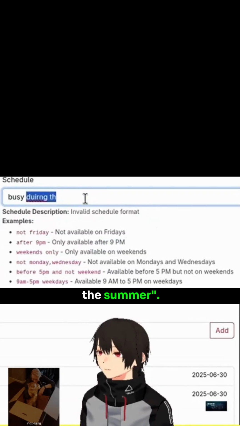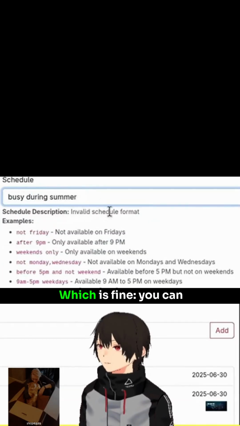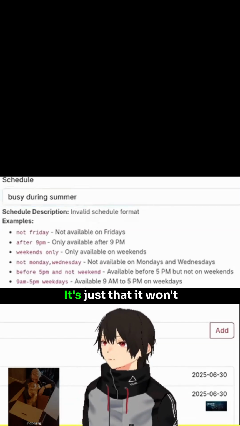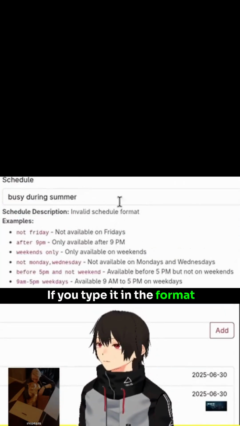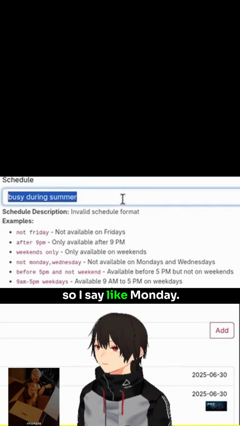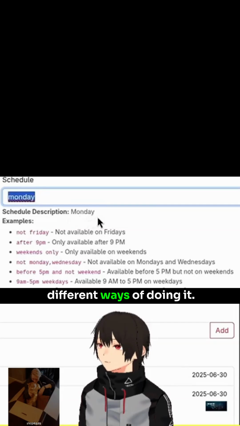busy during the summer. You write whatever you want, and then here it's basically saying it doesn't understand what this means, which is fine. You can still leave it like that. It's just that it won't be able to help you with the scheduling. If you type it in the format that it understands, so I say like Monday, it says, okay, I understand you mean Monday. Or you type it like this, Monday. There's a couple of different ways of doing it.